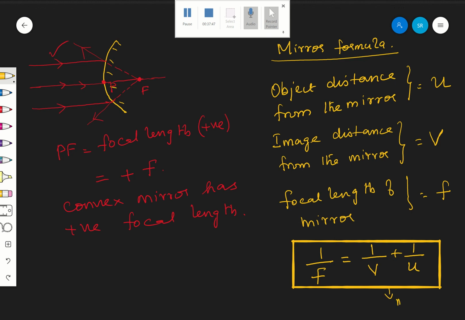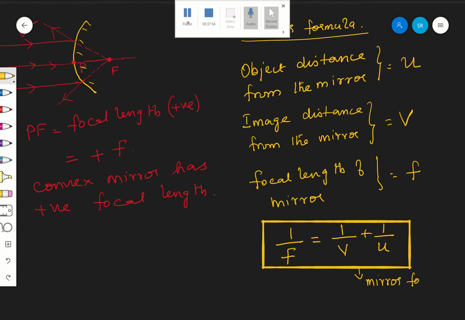Very important. This is what is called the mirror formula. This formula is very important because it relates three factors: the focal length, the object distance and the image distance. Is it clear? So it is enough for today.